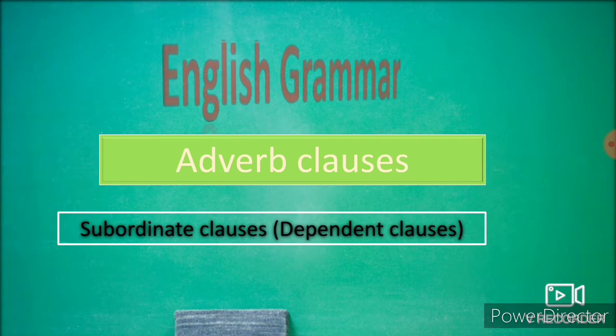Dependent clauses are introduced by subordinating conjunctions such as because, what, if, etc. Dependent clauses always depend on another sentence. They cannot stand alone in a sentence. If we read the dependent clause, we don't get the full meaning. If we read the independent clause and dependent clause together, we get a meaningful sentence.